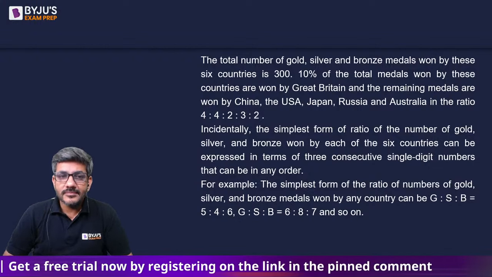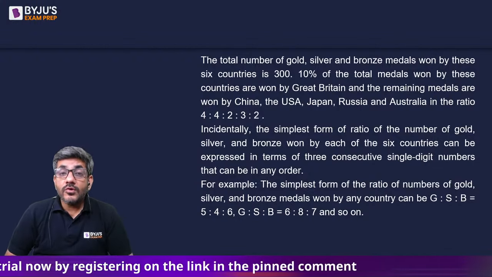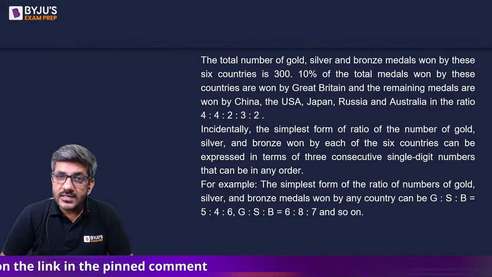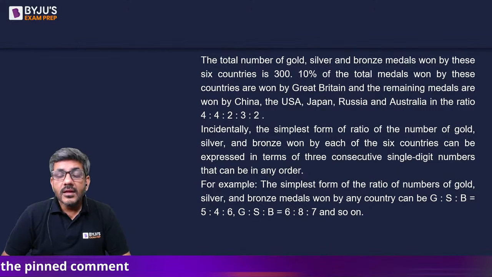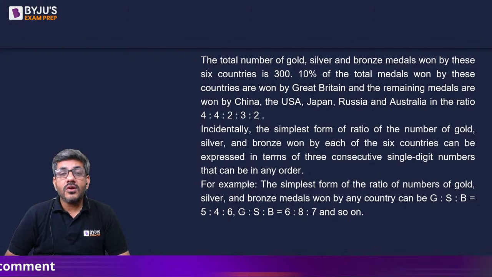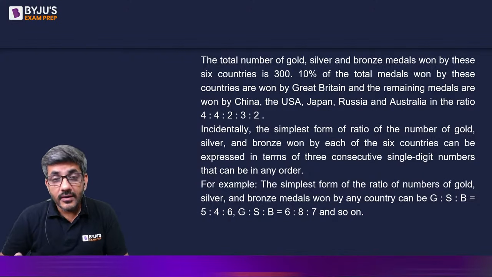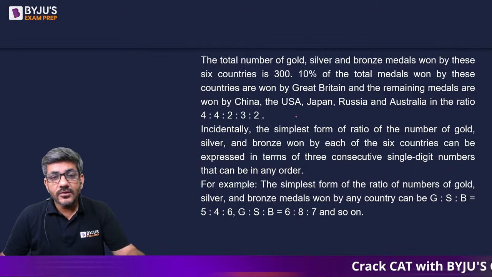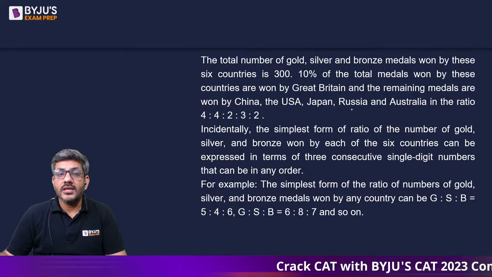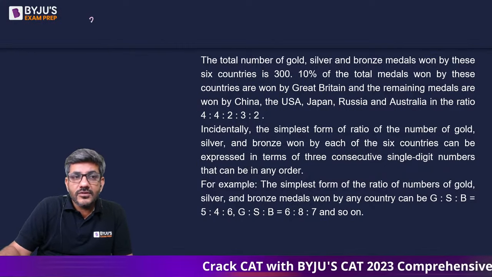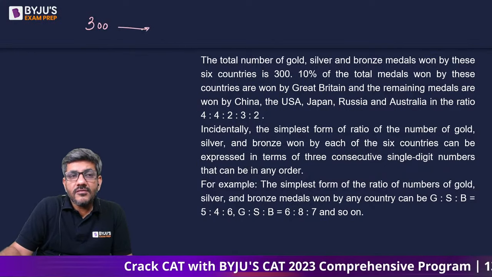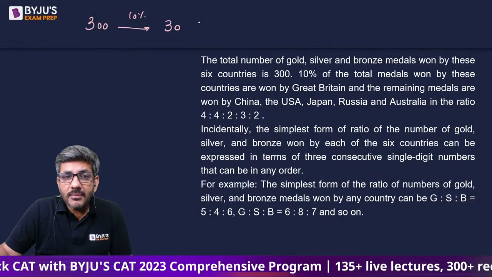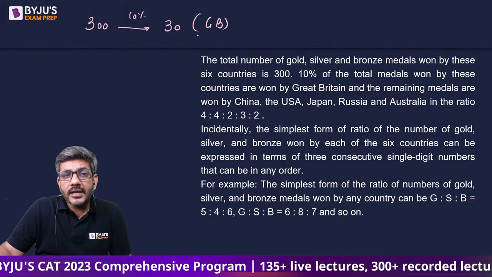What does it say? The total number of gold, silver, and bronze medals won by these 6 countries is 300. 10% of the total medals won by these countries are won by Great Britain, and remaining medals are won by China, USA, Japan, Russia, and Australia in this ratio. So, first of all, what is 10% of 300? 10% of 300 would be 30. So, 30 medals are won by Great Britain, right?